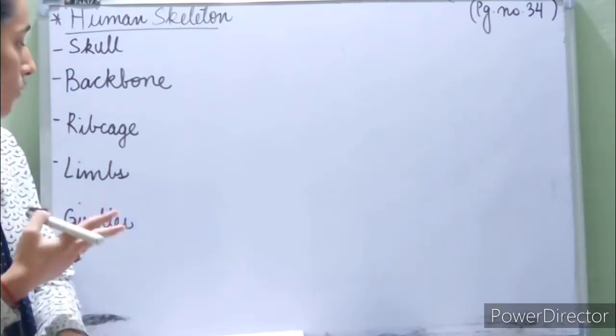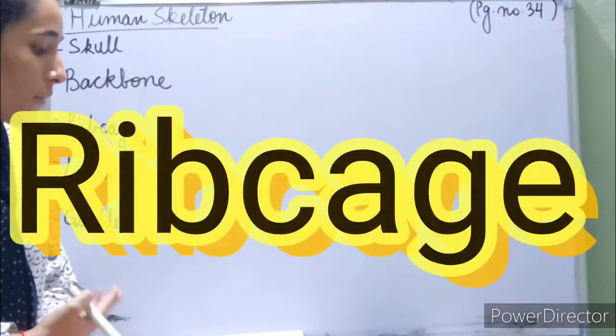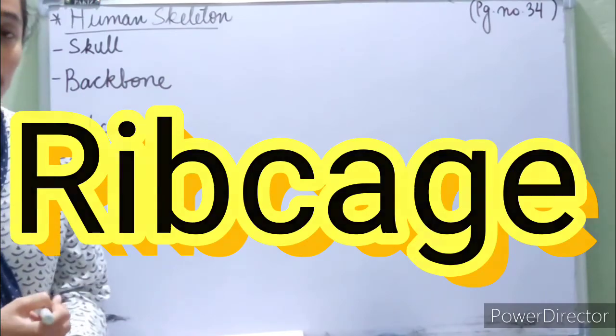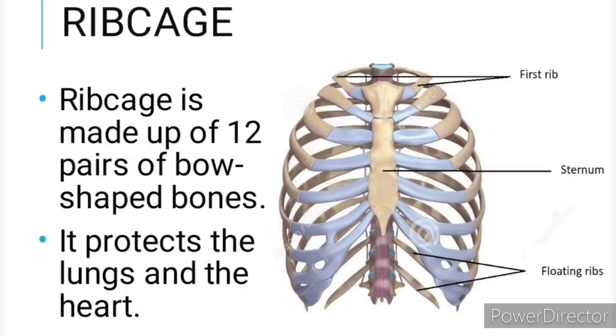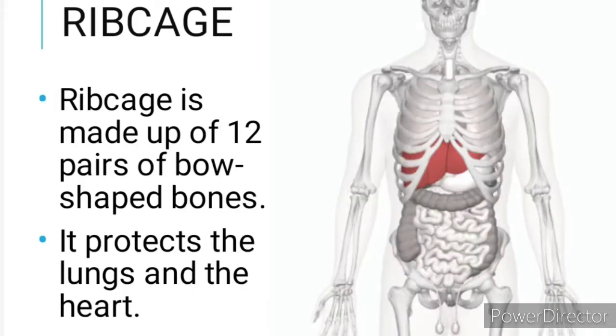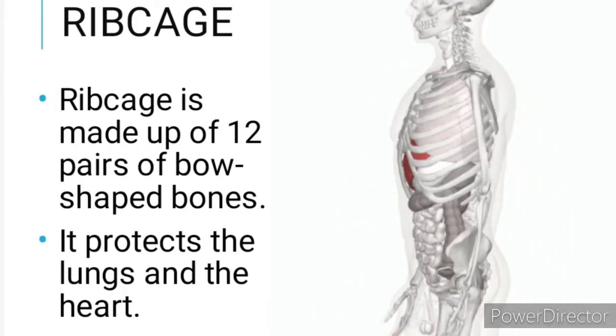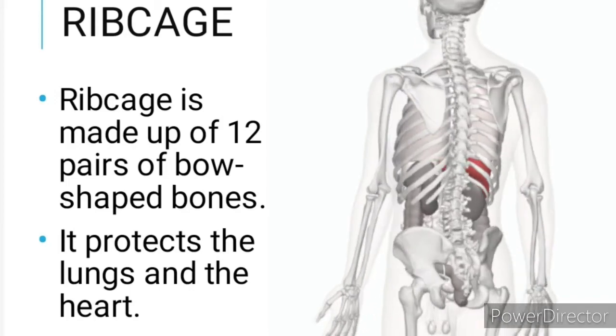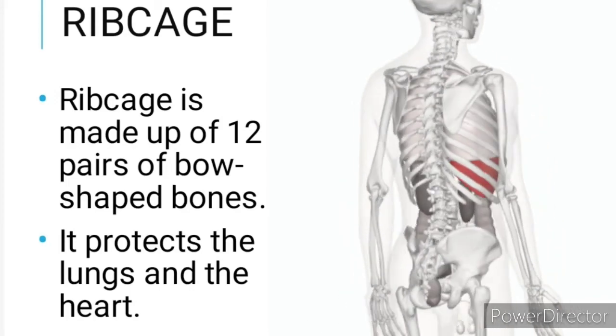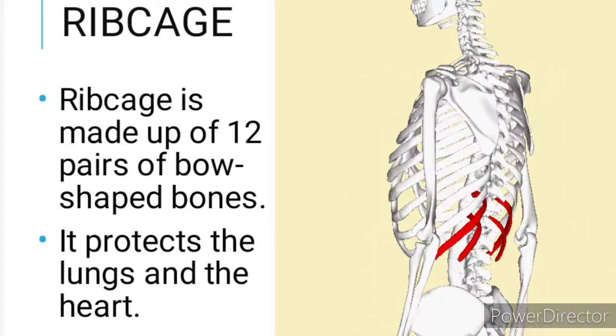So that is the backbone for us. Now the rib cage. The rib cage is made up of 12 pairs of bow-shaped bones. They are all attached to the backbone and then they come forward. But two of the lower bones are known as floating ribs.